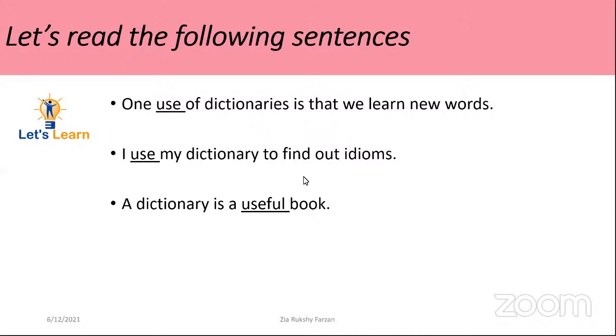A dictionary is a useful book. Here, this word useful describes the word book. A dictionary is a useful book. I think you got the idea on the word use.